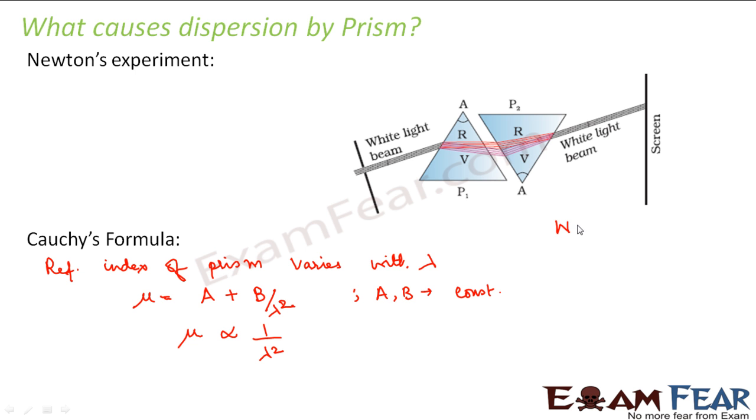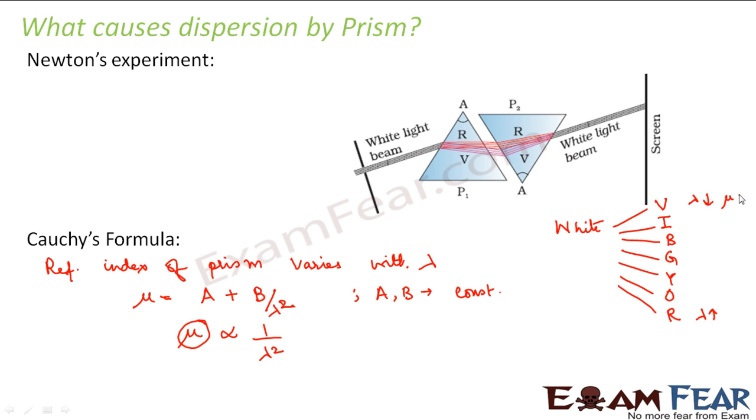Now, when we talk about white light, it consists of these 7 colors: violet, indigo, blue, green, yellow, orange and red. Out of this, violet is the color which has the minimum wavelength, and red is the one which has the maximum wavelength. We have told that refractive index varies inversely with wavelength. So, since wavelength is minimum for violet, the refractive index would be maximum for violet. In this case, the refractive index would be minimum for red.